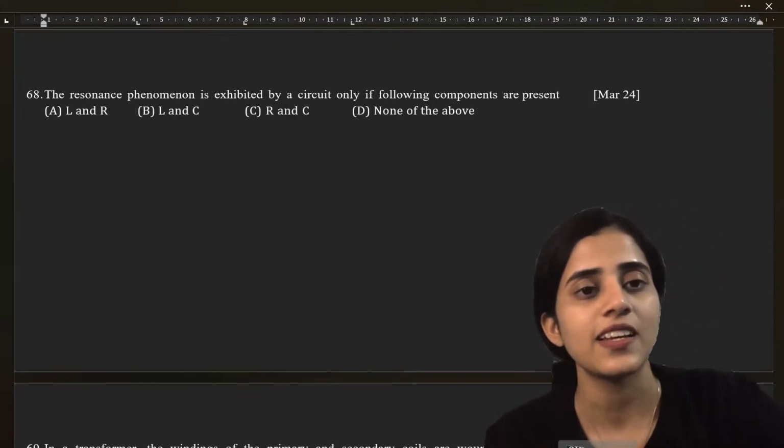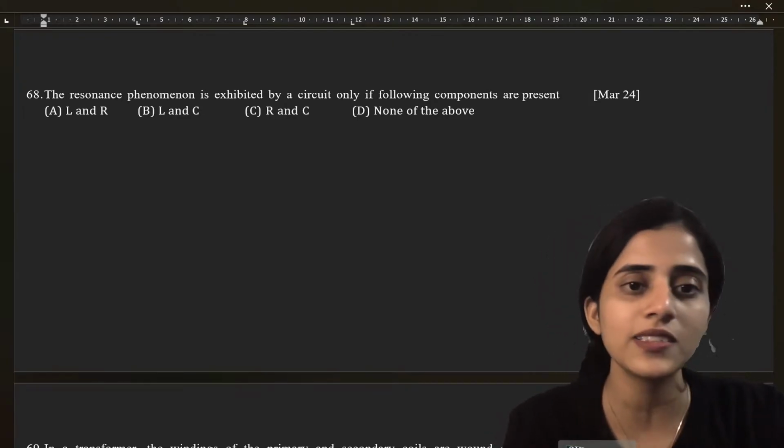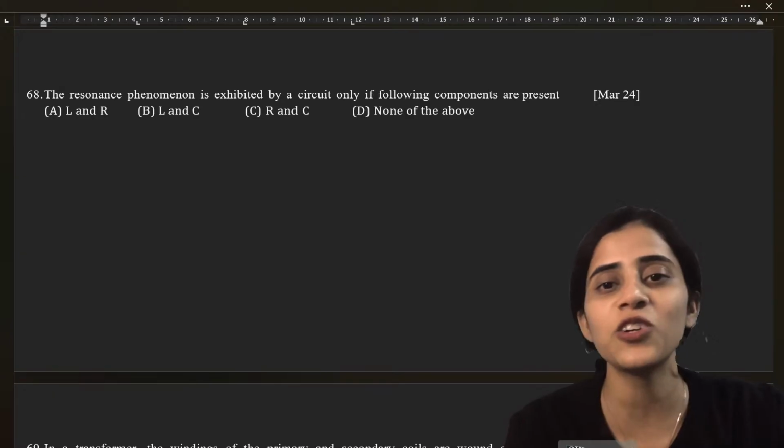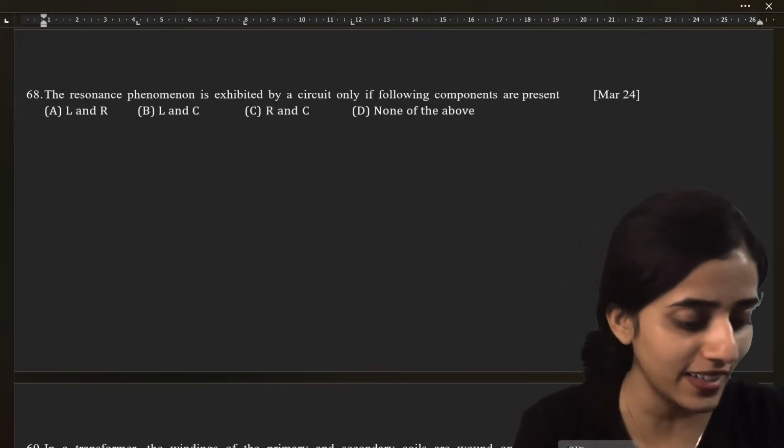Question 68. The resonance phenomenon is exhibited by a circuit only if the components present are...